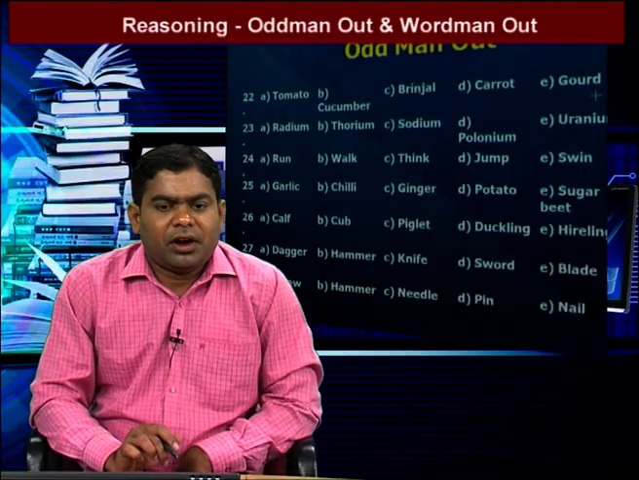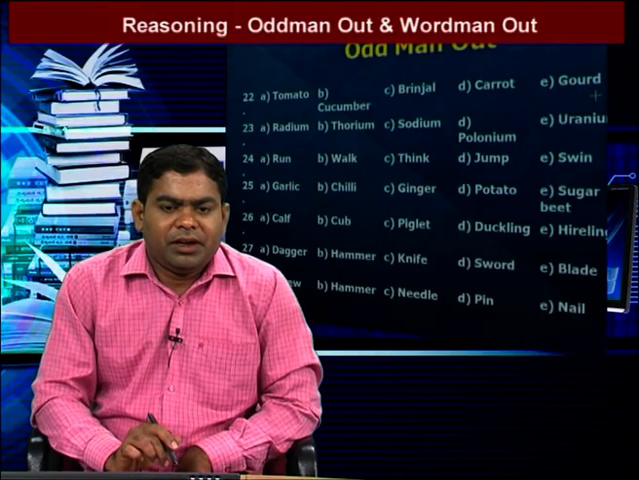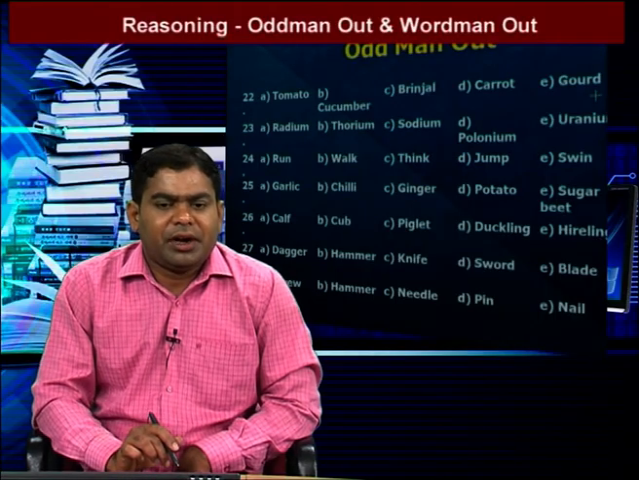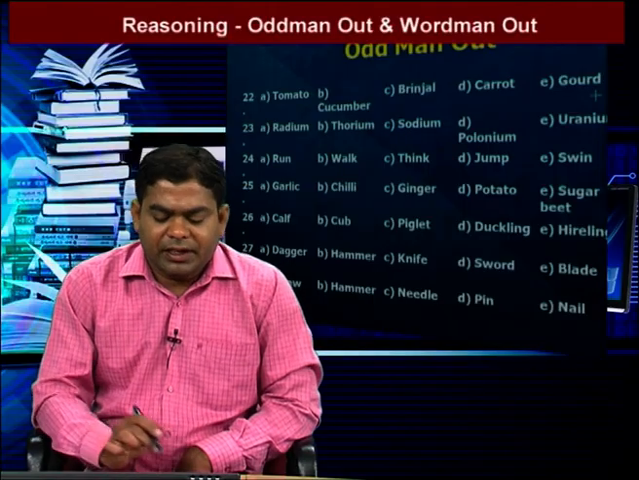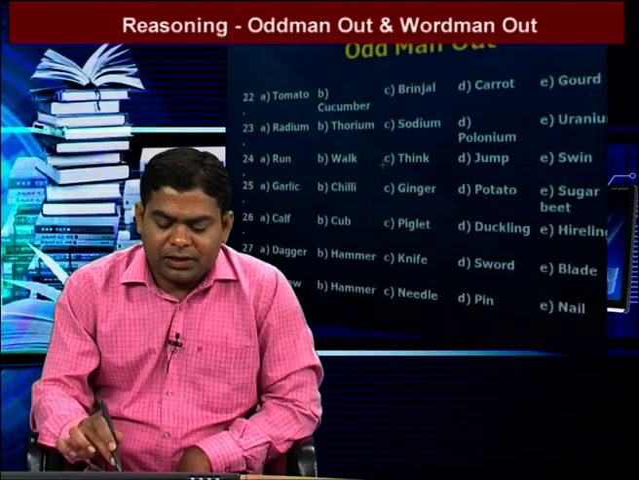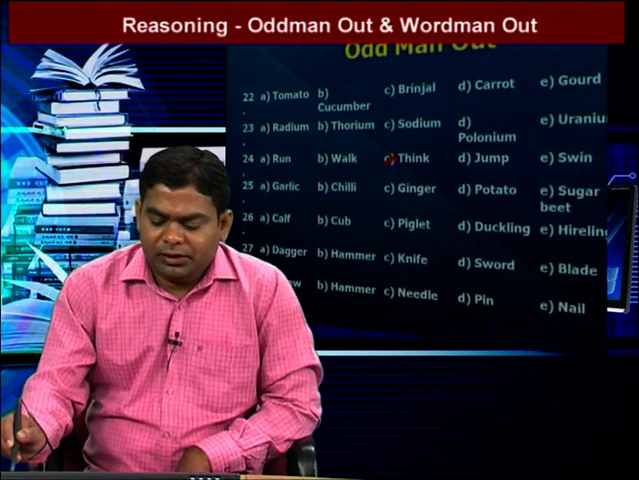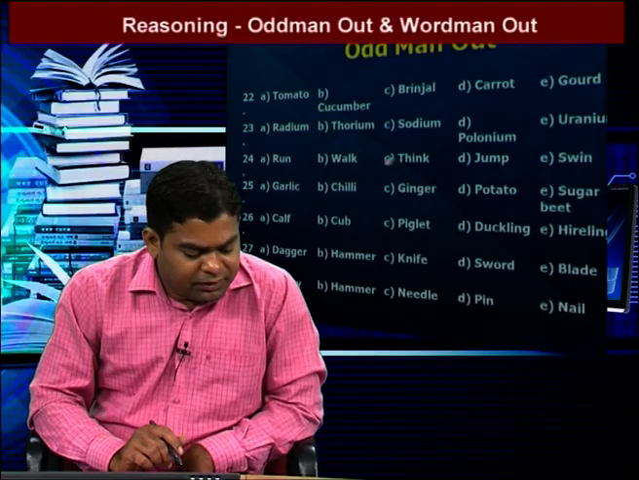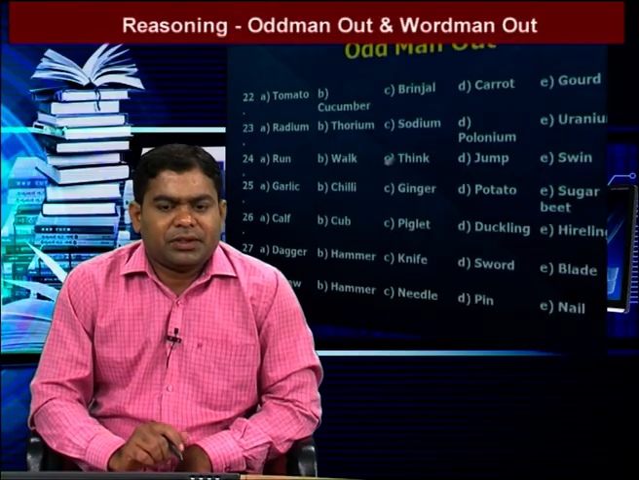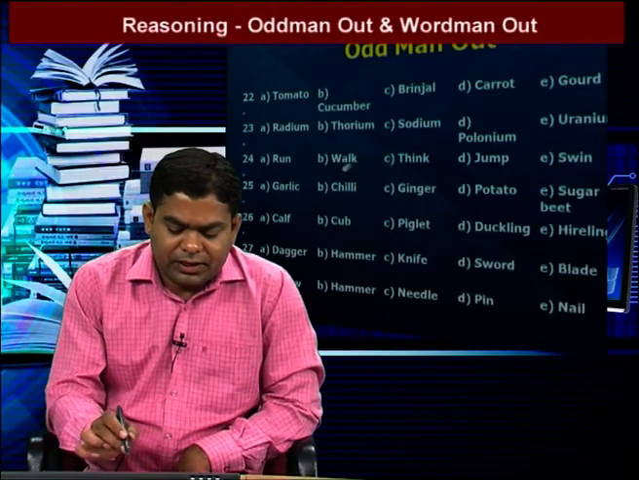So next one: run, walk, think, jump, swim. In the given 5 words, except think, remaining all are physical activities. Here think is a mental activity. That means think is our answer. Next one: garlic, chilli, ginger, potato, sugar beet. So here in the given words, one is different. Except chilli, remaining all are modified stems. So the answer is chilli. That one is B.